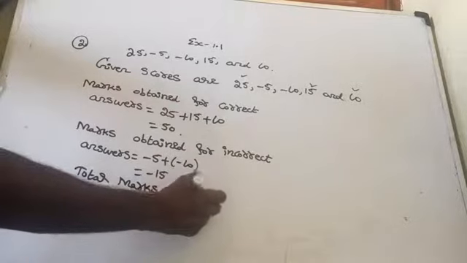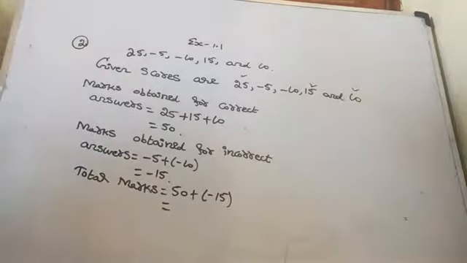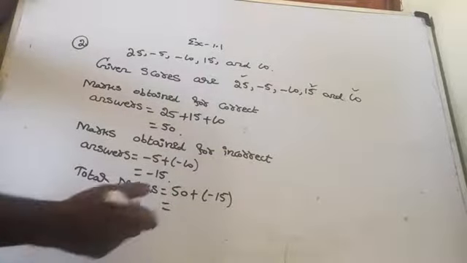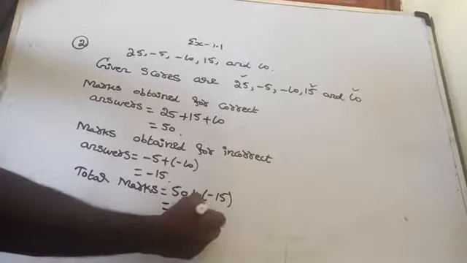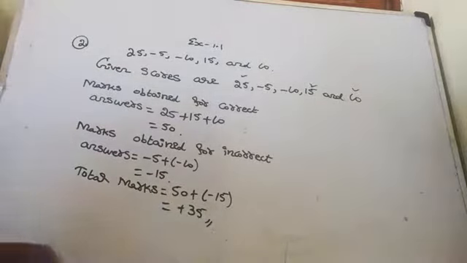So, total marks is equal to the marks obtained for the correct answers, that is 50, and the marks obtained for the incorrect answers is what? Minus 15. So, how will you add a positive integer and a negative integer? Yes, subtract the smaller number from the greater number and give the greater number's sign. That is 50 minus 15 is 35, greater number sign is plus, so plus 35. So he scored plus 35 marks. Are you getting there? Yes. Shall we move to the next question now?